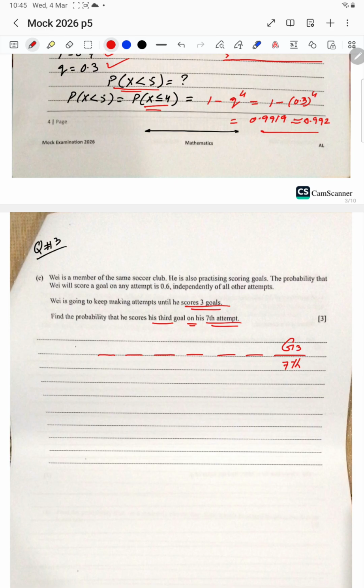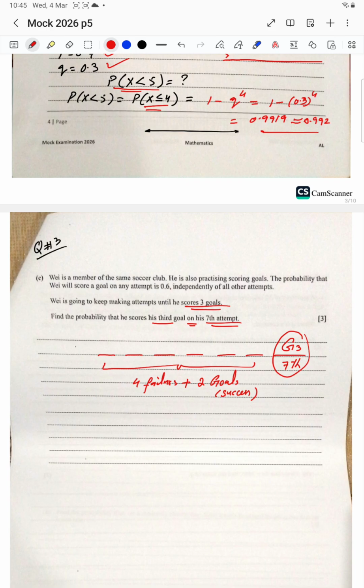It means for the first 6 attempts, he has 4 failures plus 2 goals, that means successes, in the first 6 attempts, right? Because the third goal is on the 7th attempt, so he will be successful here. So for the first 6, he needs to choose a selection.